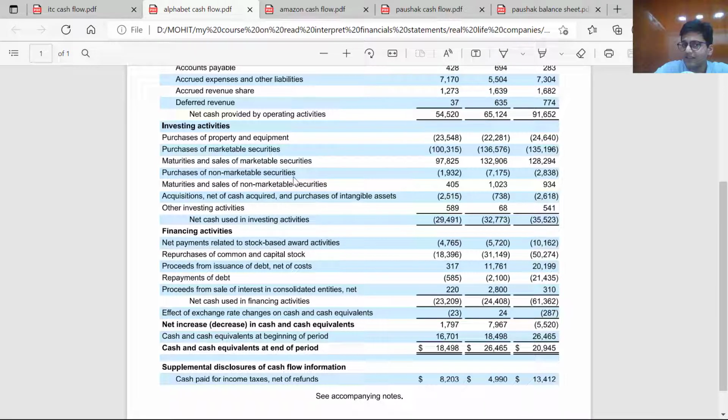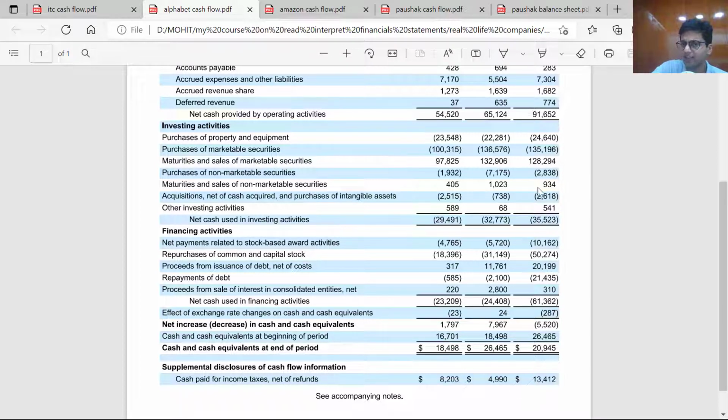Non-marketable securities basically mean investments of small amounts in other companies. So non-marketable securities of $2.8 billion have been purchased. Some of them have been purchased, some have been sold. And then there are acquisitions and the purchase of intangible assets, which amount to about $2.6 billion. Like I said, the company can grow organically, which they have done by investing in capex of $24 billion, and they have made acquisitions during the year of $2.6 billion.